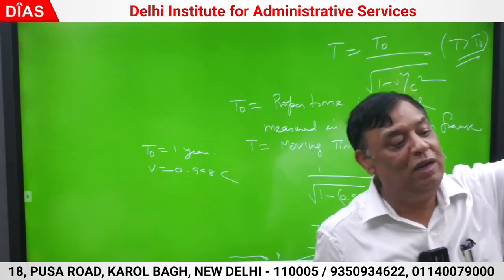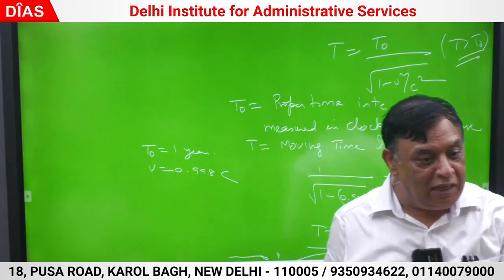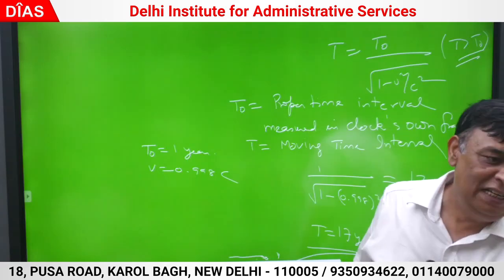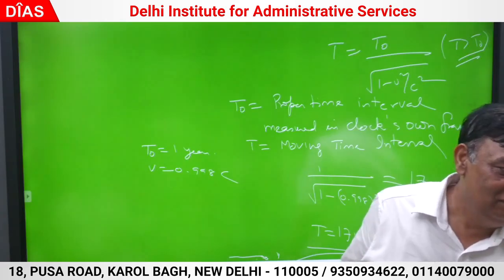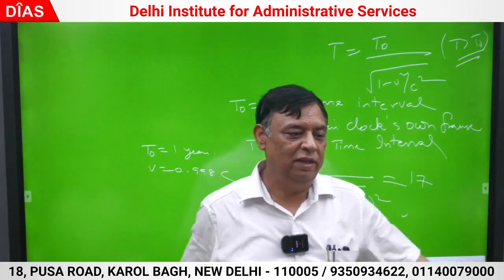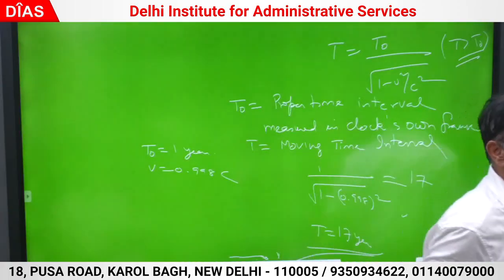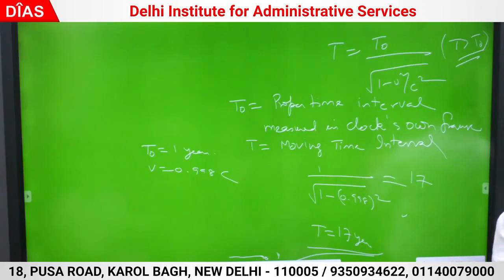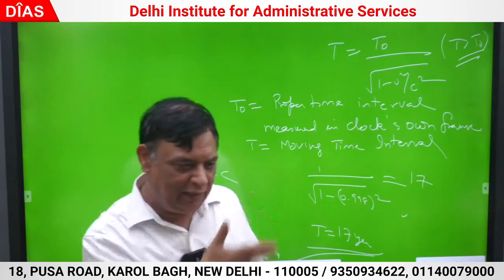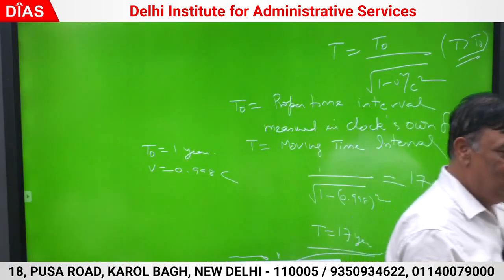Similarly, the twin who has gone on the journey returns after 1 year and says that I was at rest in my frame. This person is a moving frame for me. He has grown older by 37 years. 17 years बढ़ गया, 37 हो गया. Both of them are claiming, if they measure one year in their intervals, that the other has gone older. But what is the fact? There cannot be any confusion in relativity. Relativity is very clear. That has to be understood.